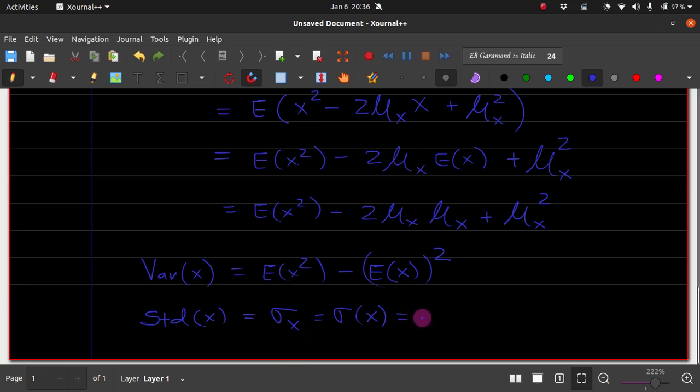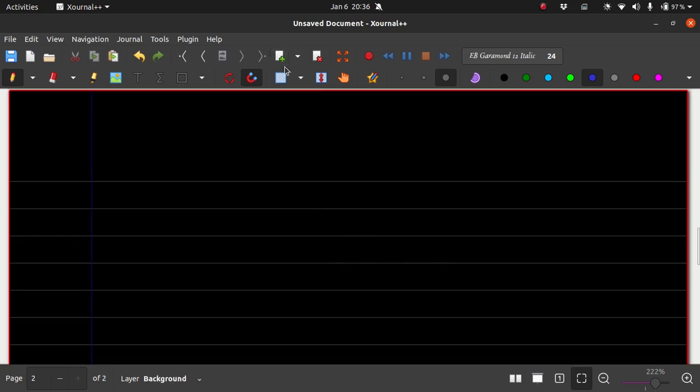This is nothing but the square root of variance. So now we all know what is variance, what is standard deviation, mean, and everything. Okay, so let's go further.